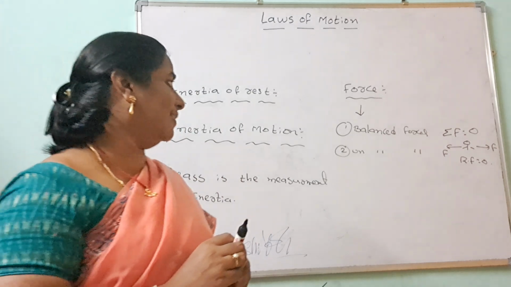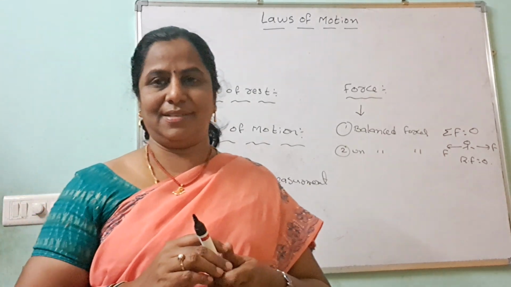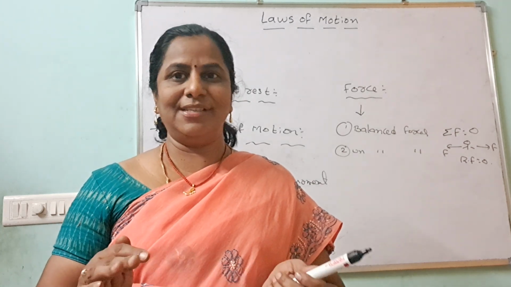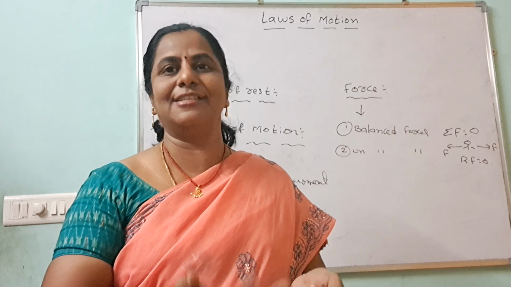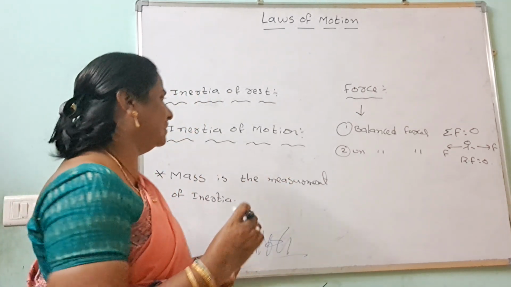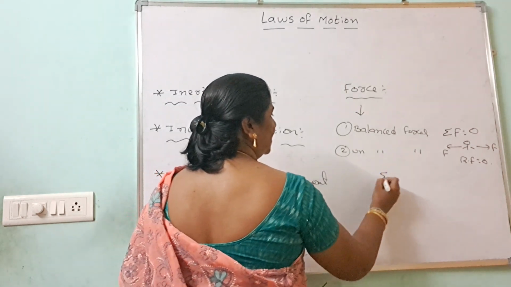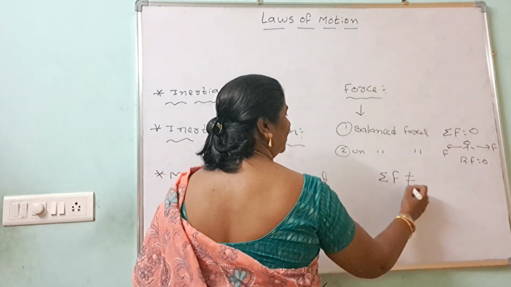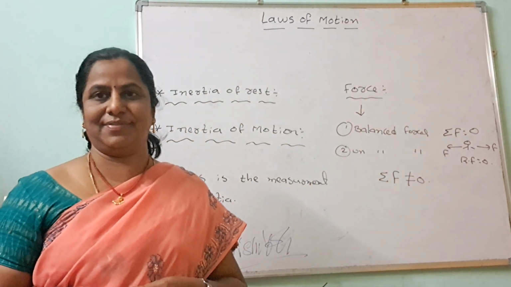The next thing is unbalanced forces. What are unbalanced forces? Here, the force is not balanced, meaning the body moves along the direction of the resultant force. Whichever force is greater, it changes the position or direction. Here sigma F is not equal to 0. This belongs to Newton's first law.